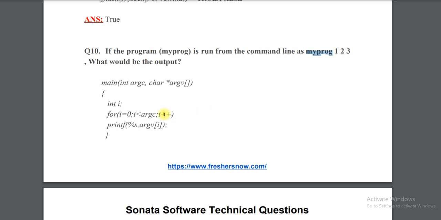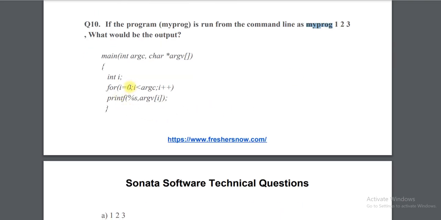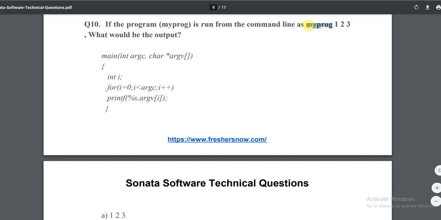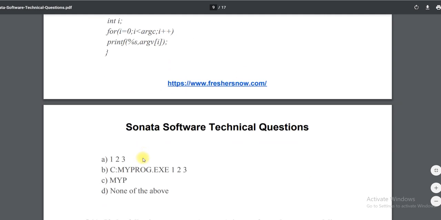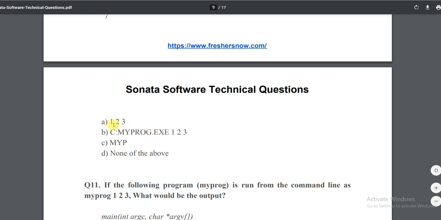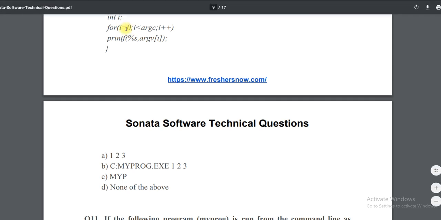Okay, so now you can see here from position 0 it is going to print. So at position 0 what will it print? My prog, and then it will go to the next iteration and print 1, followed by 2, followed by 3. So such output is not there, 1 2 3 is there. If the counter starts from 1, then this may be the answer.